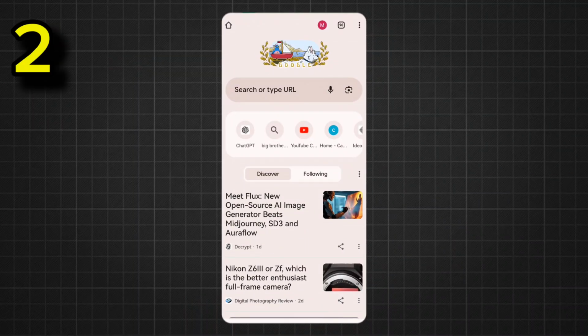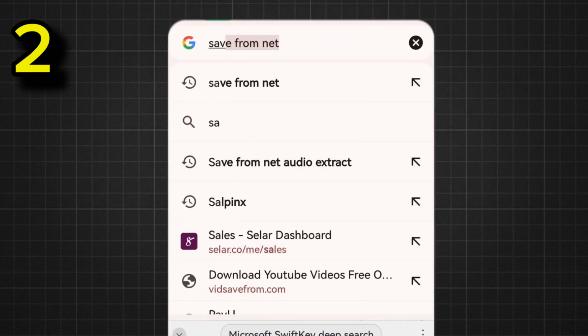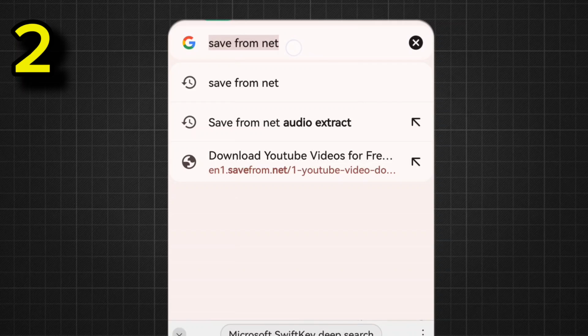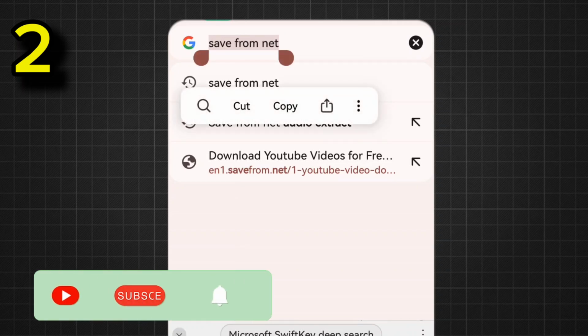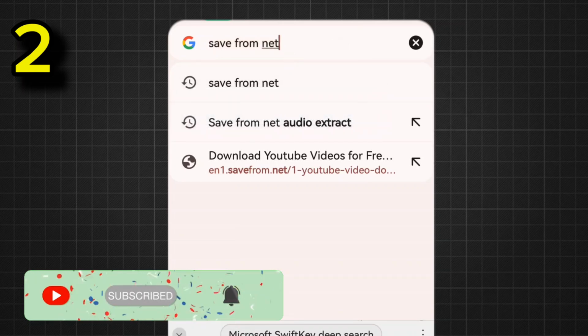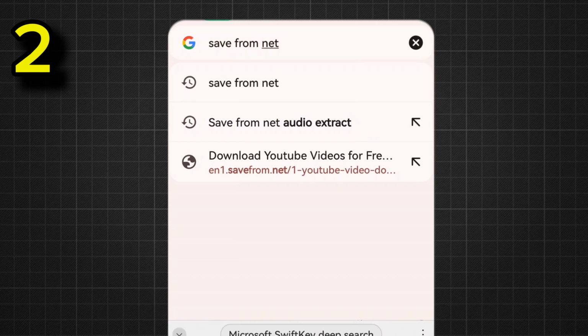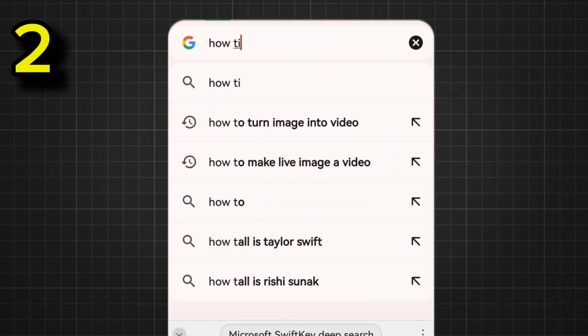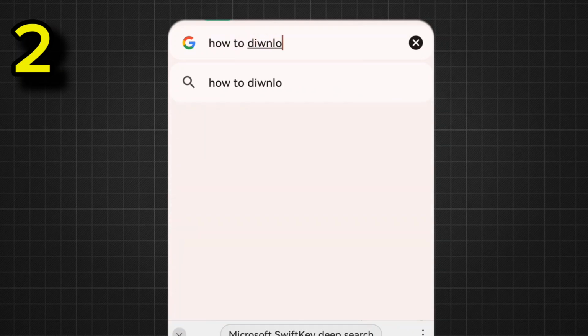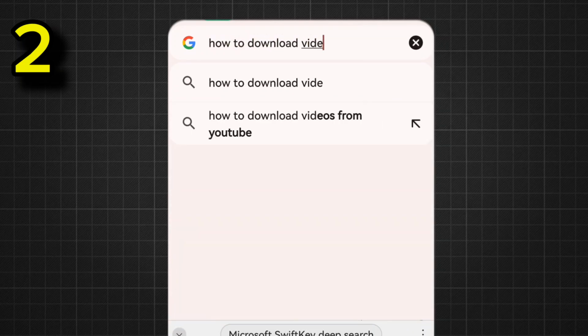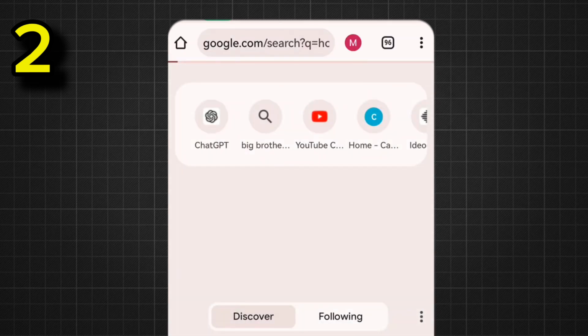After that, the next thing you need to do is come to your Chrome browser and search for Save from Net. This website, you can use it to download any video from Facebook or YouTube, just using the Facebook or YouTube links. I'm not really going to talk much about this because of YouTube policy, but once you come to this website, you can easily download any video that you want to make a video on. You can easily search for how to download videos from YouTube, Facebook, Instagram. Once you have your videos ready, you can follow the steps which I'm going to show you. But basically the idea here is get the video ready.